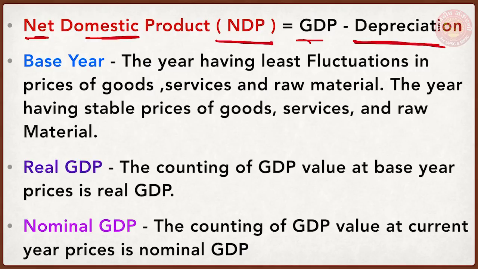So let us say when I produced 1 lakh rupees of goods and services in that 1 year, I need 10,000 rupees for repairing all these things. So 1 lakh rupees is the GDP of my class, and when I subtract 10,000 rupees out of this 1 lakh, 90,000 rupees shall be the NDP, which is net domestic product.